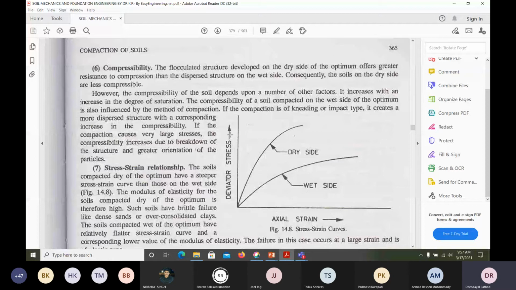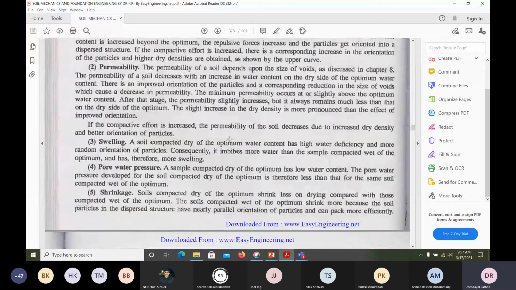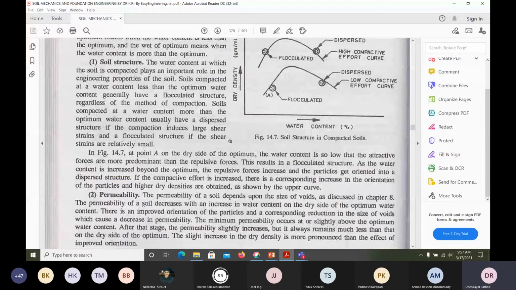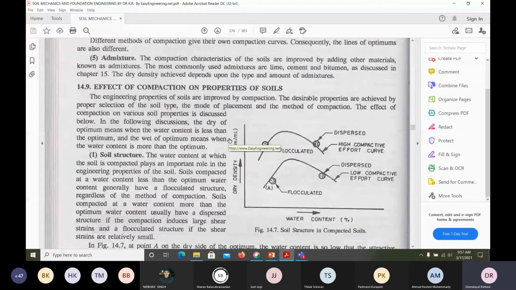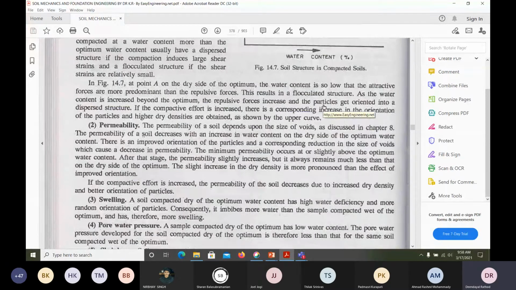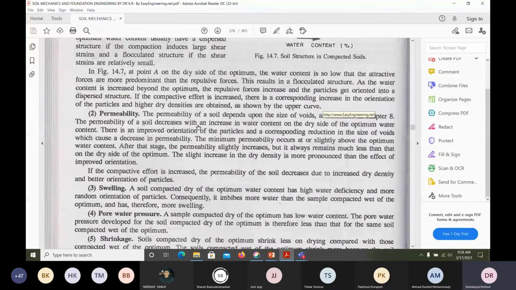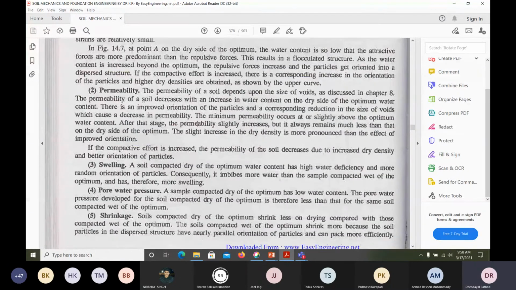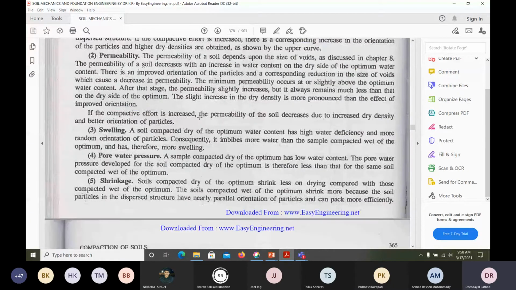So the stress strain curve also we can draw. What is given here is the effect of compaction on properties of the soil. Soil structure will change. Permeability, what happens to permeability? Does it reduce or increase? Because of the compaction, permeability reduces, I say. What happens to swelling? Swelling also reduces.